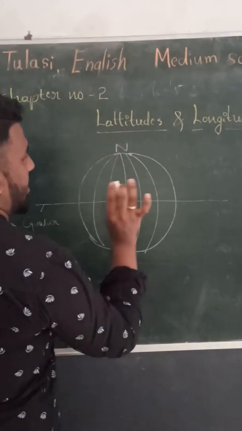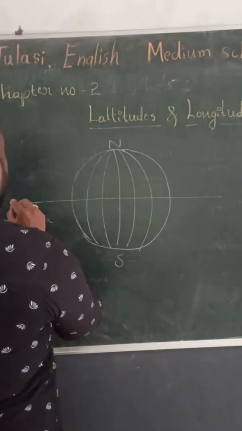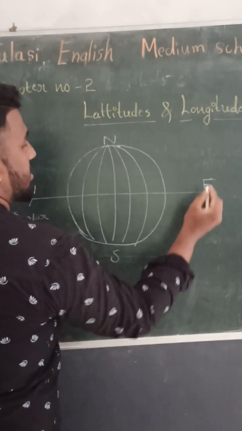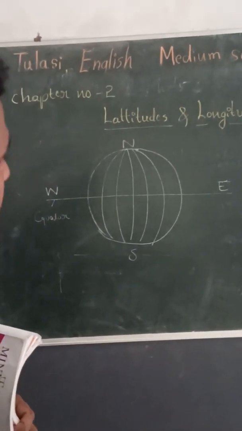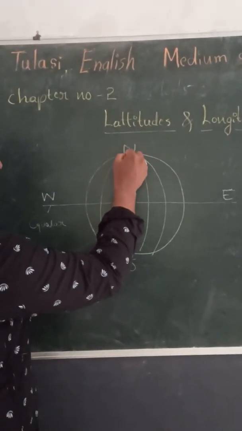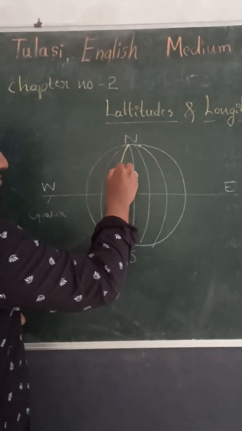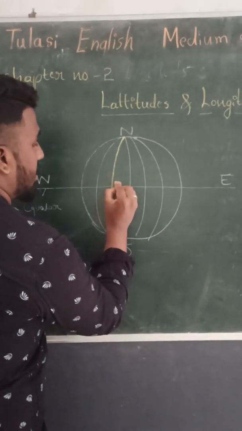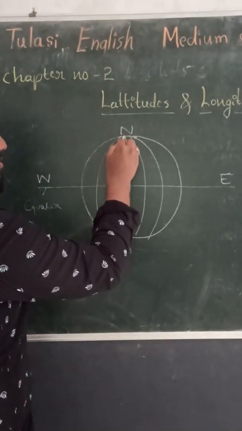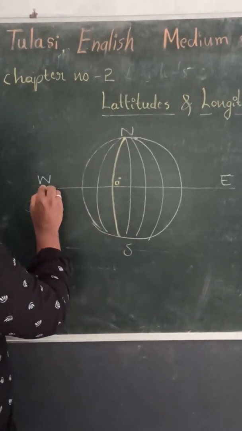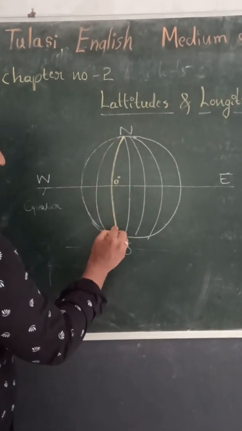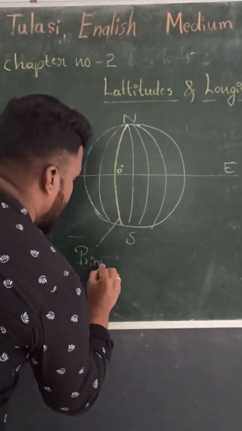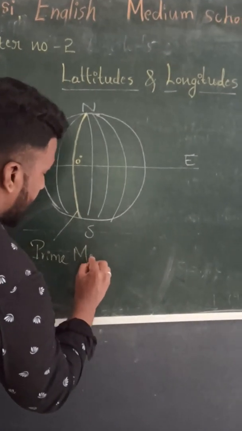This is west, this is east. Here, the longitude which cuts the equator at 0 degree is called the prime meridian.